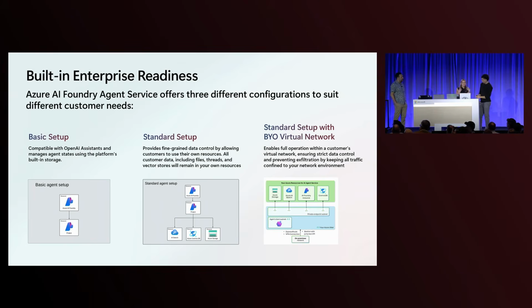And you may ask, especially a lot of people ask me frequently, how is this different from the OpenAI Assistants API? I will tell you. So the basic setup is a wrapper on top of the Assistants API. And what is new and what is the value add is we have a bunch of brand new tools that are Azure specific, like grounding with Bing Search, SharePoint, Fabric, Azure AI Search, and many more, as well as we understand that customers don't want to be locked into a specific model and they want beyond just OpenAI models, which is why we are committed to consistently keeping our model offerings up to date and allowing customers to choose a model that best suits their use case.